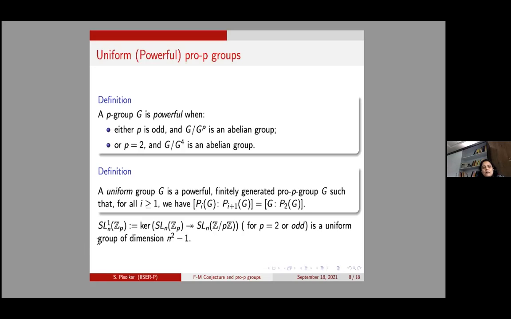So this is a family of examples of uniform groups, and we will use this special type of group again. There are many other types of uniform groups, and there is a classification of finitely generated pro-p groups, which is already done.